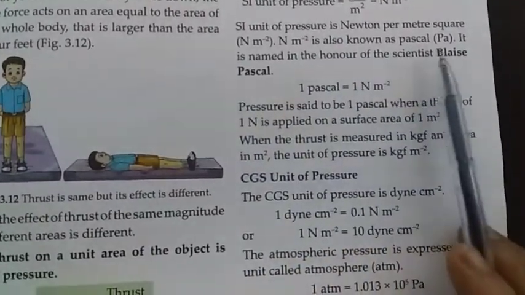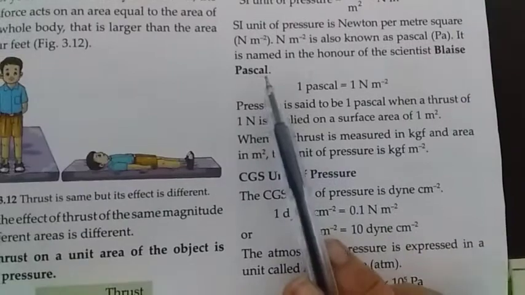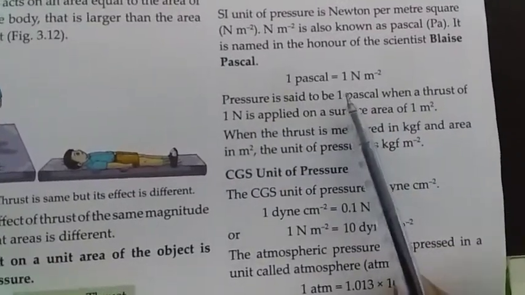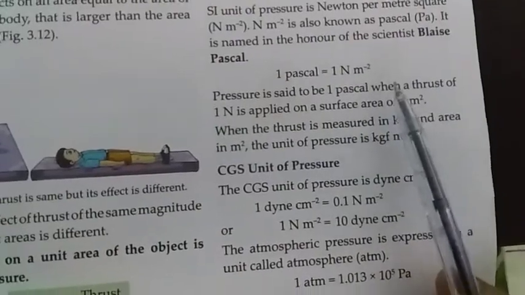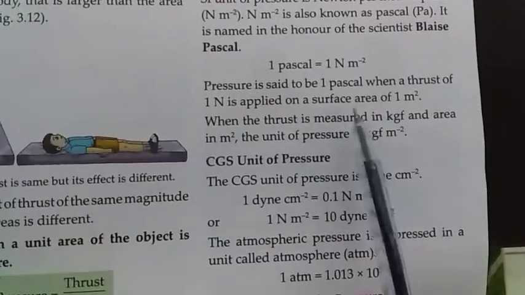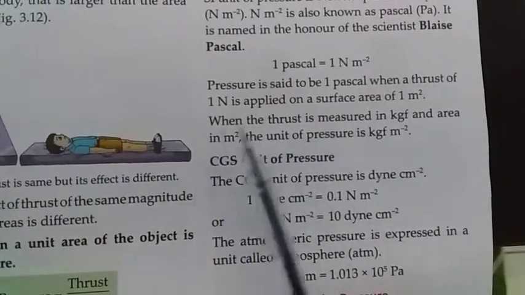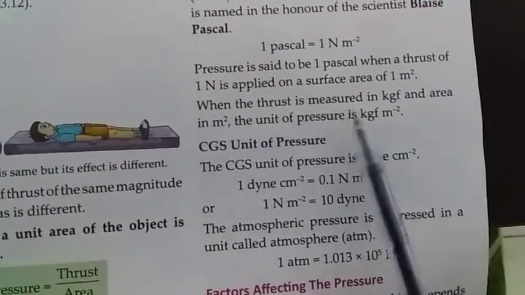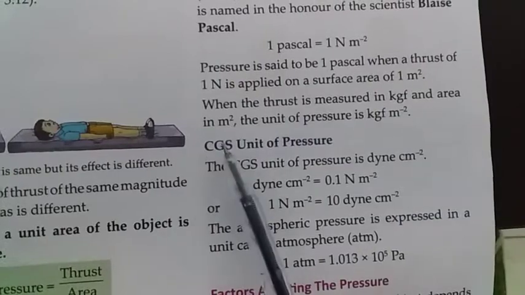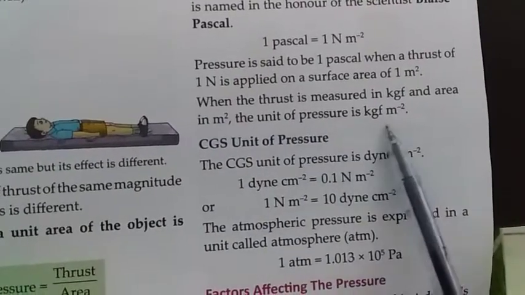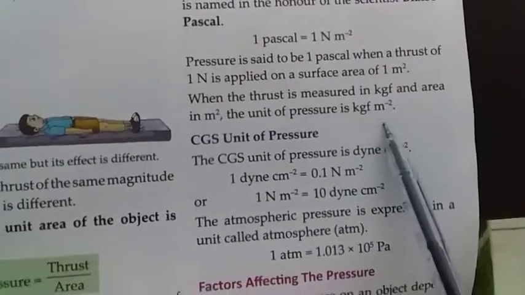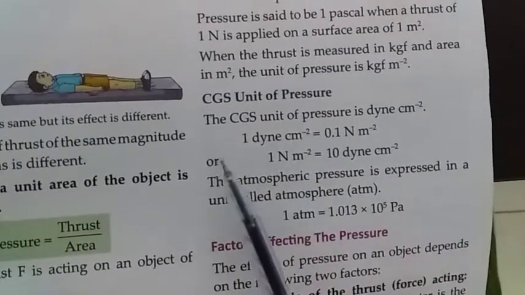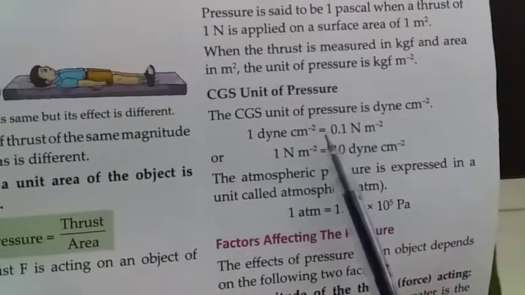It is also known as Pascal. It is named in honor of the scientist Blaise Pascal, and 1 Pascal equals 1 Newton per meter square. So pressure is said to be 1 Pascal when a thrust of 1 Newton is applied on a surface area of 1 meter square. When the thrust is measured in kgf and area in meter square, the unit of pressure is kgf per meter square.